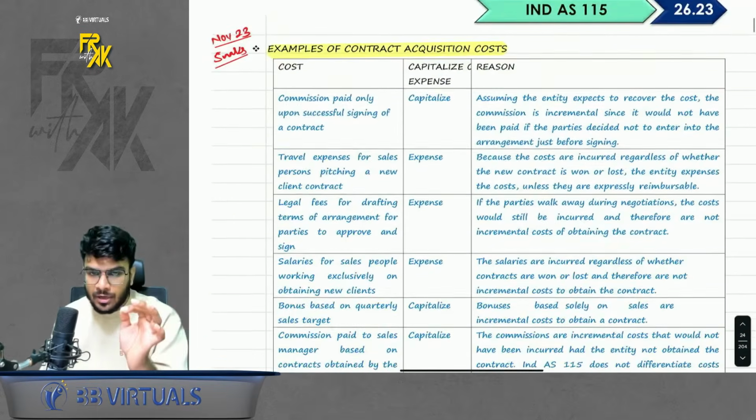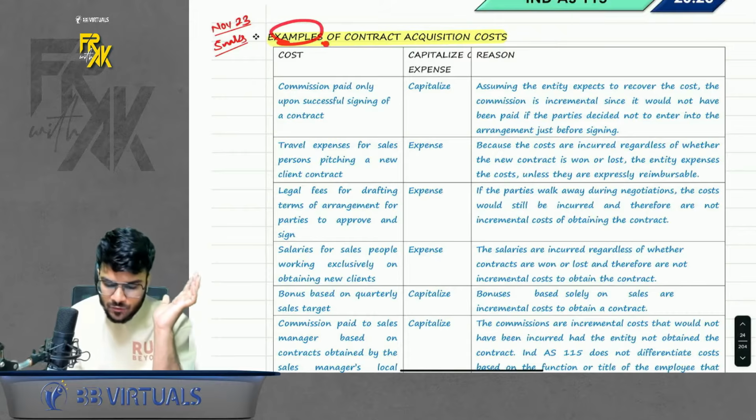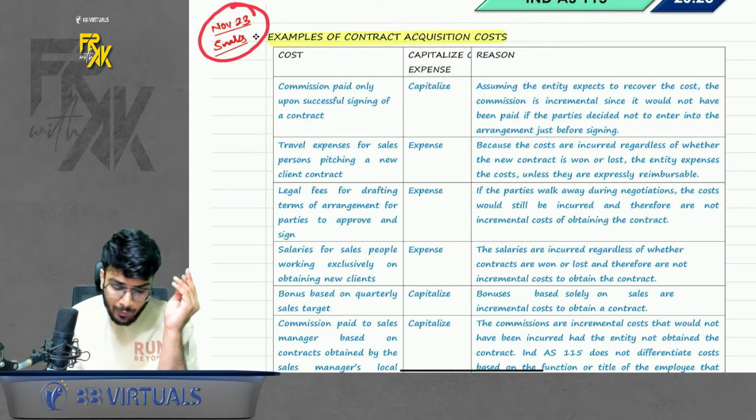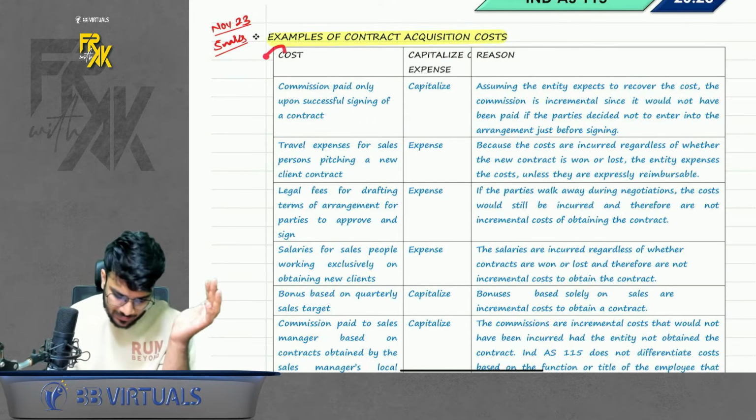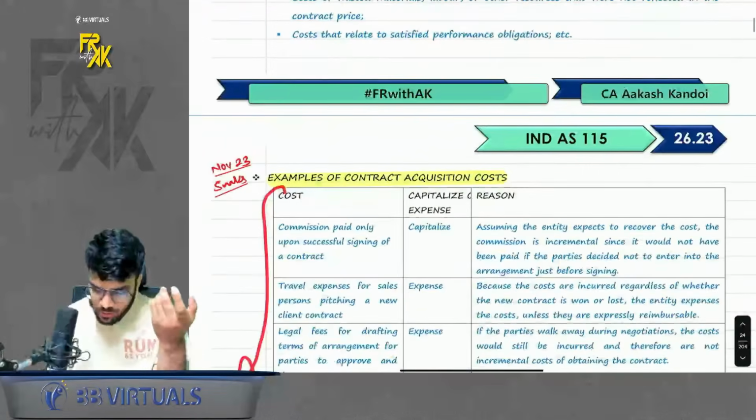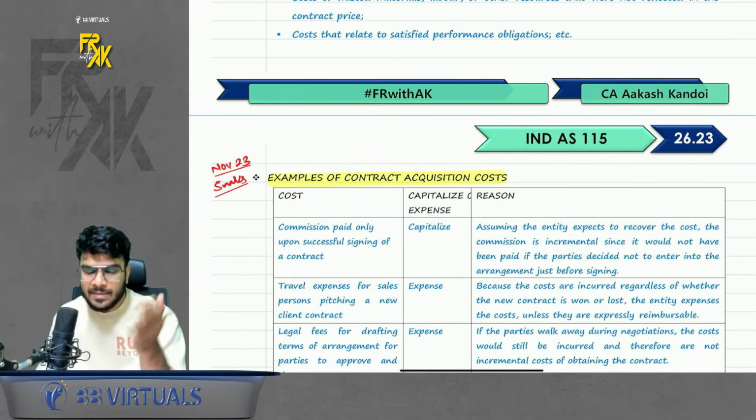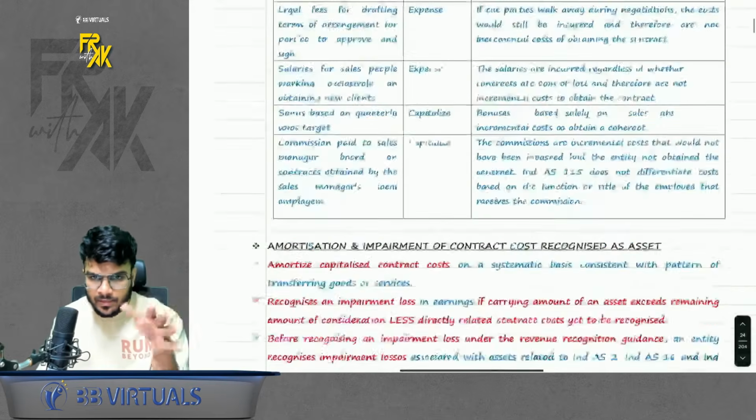One more thing in contract cost which I would love you to read is examples of contract acquisition cost. This was a November 23 question which came for 5 marks. So just give it a read. These are examples by ICAI. Whether this acquisition cost will be a sunk cost or will it be capitalized and booked across the period of contract, that is what you have to study here.